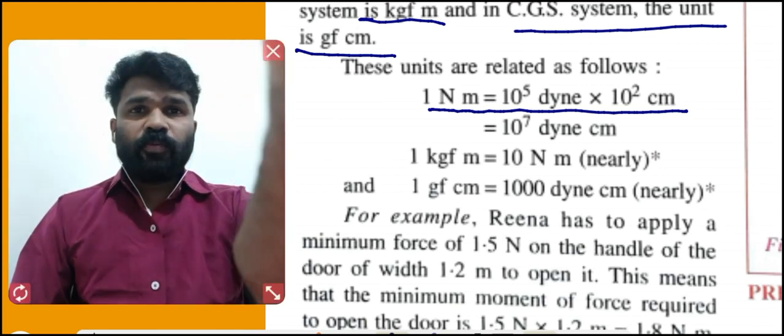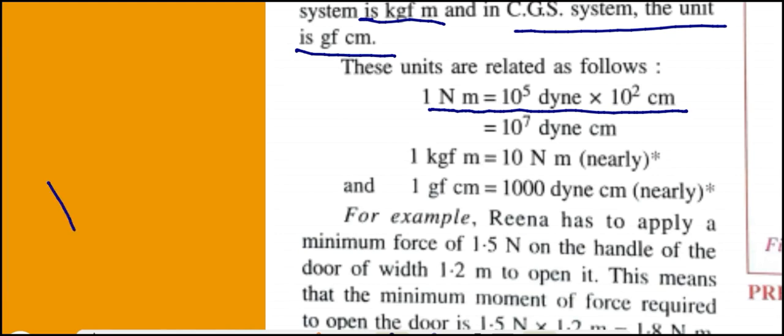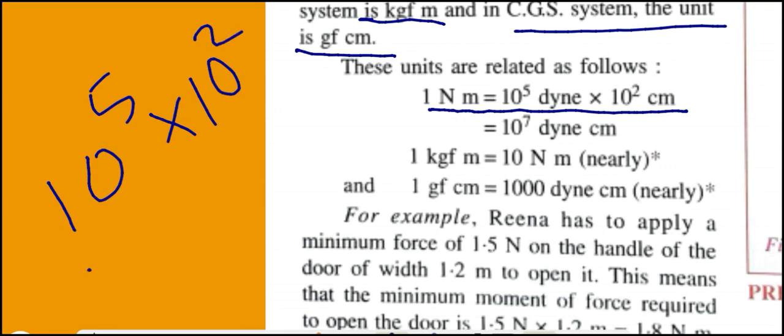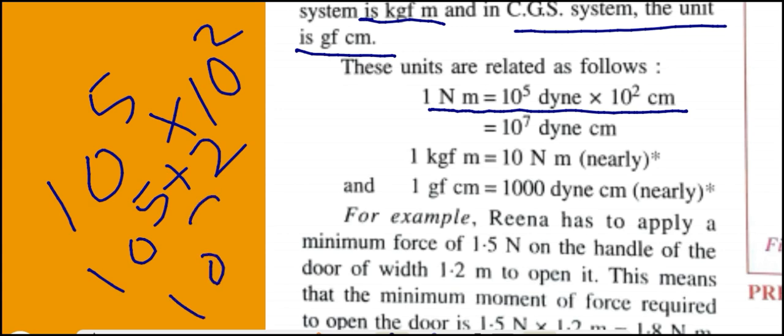What is 10 raised to 5 into 10 raised to 2? We can write it as 10 raised to 5 plus 2, that is equal to 10 raised to 7. So finally we can write it as 10 raised to 7 dyne centimeter. Then what is 1 kgf meter? 1 kgf meter is equal to 10 Newton meter nearly. Okay. So what is 1 gf centimeter? That is 1000 dyne centimeter nearly.